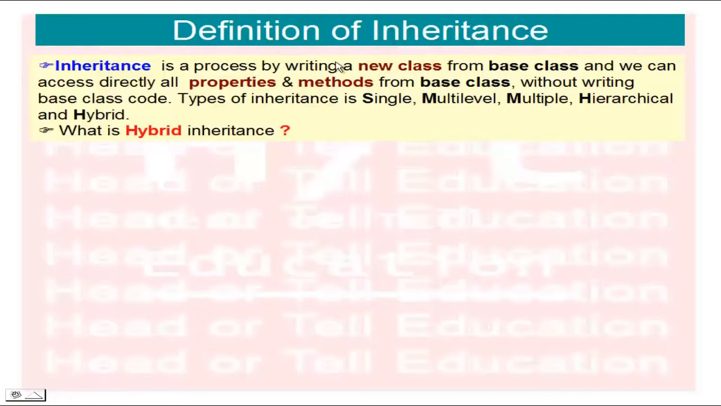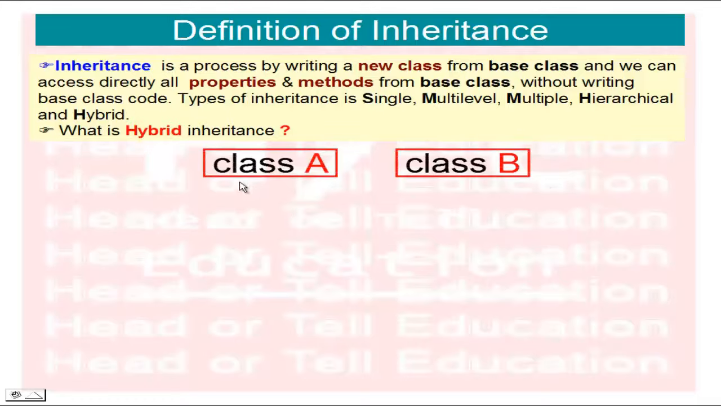So first we understand the simple definition of inheritance. Inheritance is a process of writing a new class from a base class, and we can directly access all properties and methods from the base class without writing the base class code. Types of inheritance are single, multi-level, multiple, hierarchical, and hybrid. In this tutorial we will learn what hybrid inheritance is.